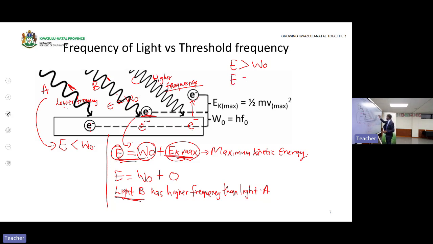E is equal to work function plus EK max. Then, if the energy serves as a work function, there will be some remaining energy as EK max, that will allow this electron to move away from the surface of the metal.